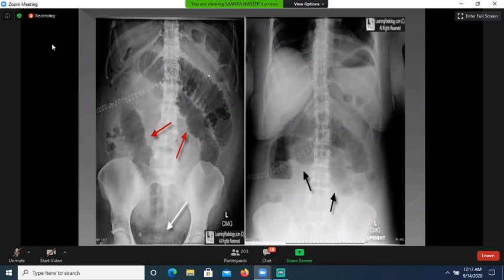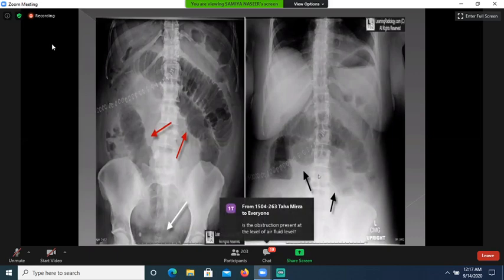You can appreciate valvulae. So these bowel loops are distended more than 2.5 centimeter, and they are showing valvulae. No air is seen in the large bowel. So this is a case of small bowel obstruction, and no air is seen in rectum as well. Multiple air fluid levels are seen in this X-ray. So this is a case of the small bowel obstruction.